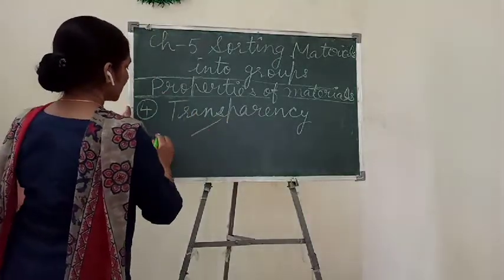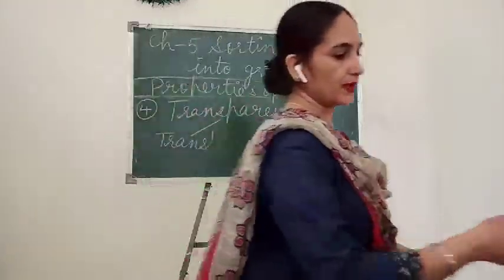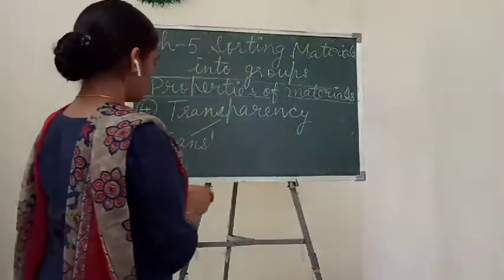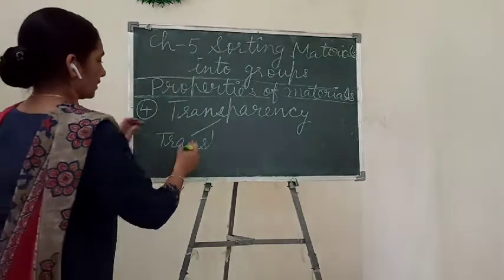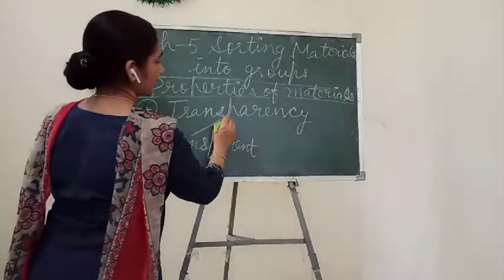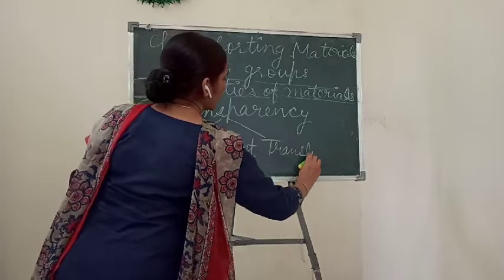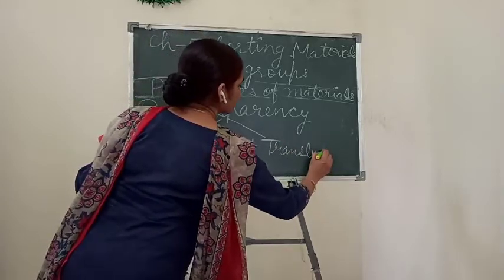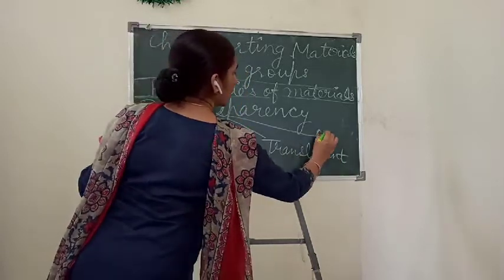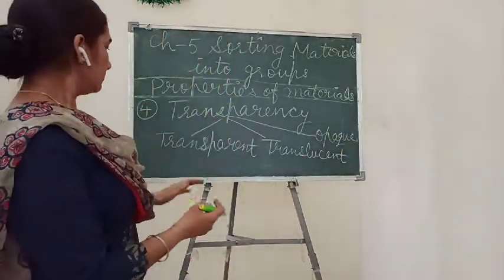Under this we will study transparent, translucent and opaque materials. Understand?